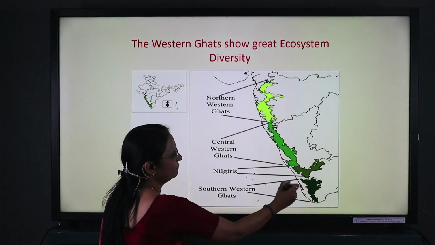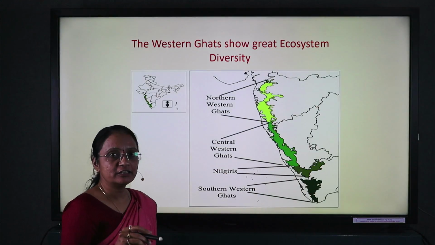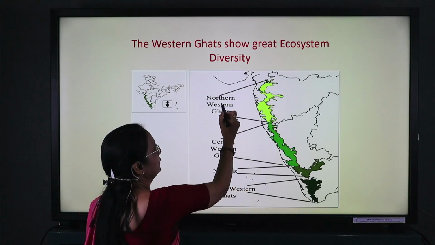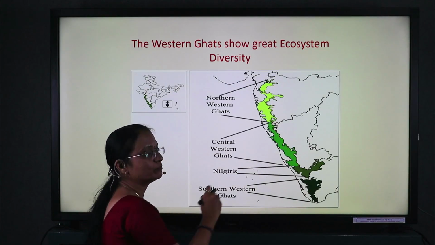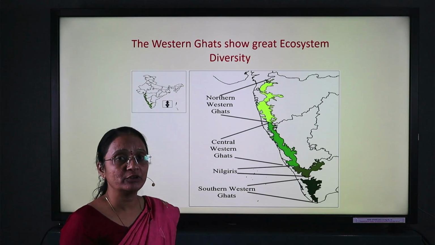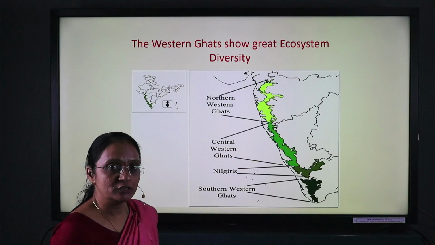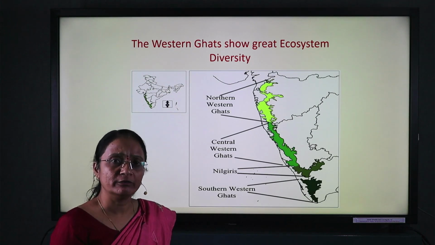Here, this graph shows which is the highest diversity region present in India. It starts from the Western Ghats, the highest biodiversity rich region in India, which has a large variety of plants, and we also find a large variety of animals.